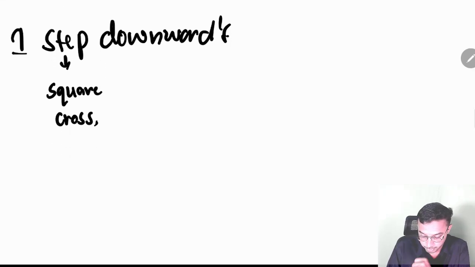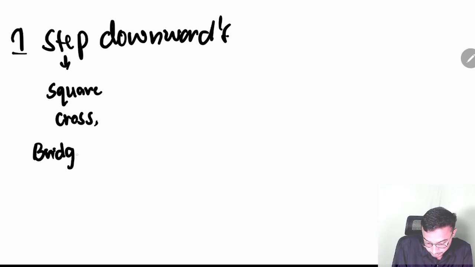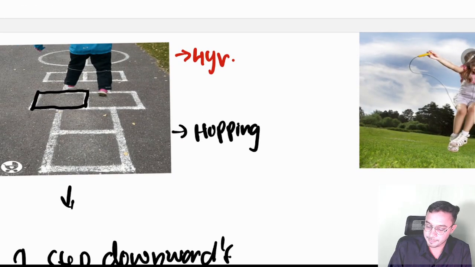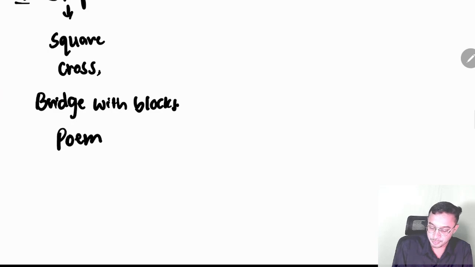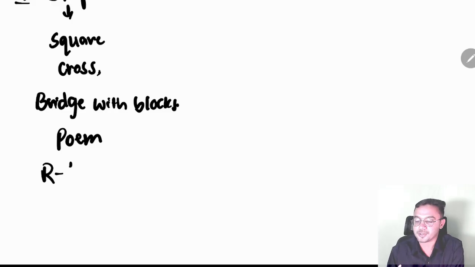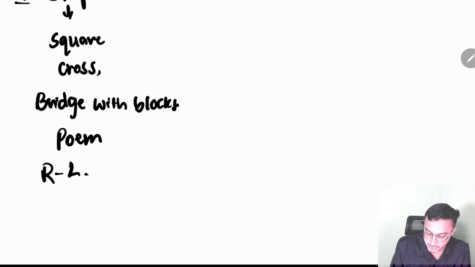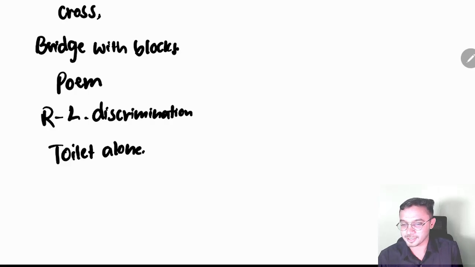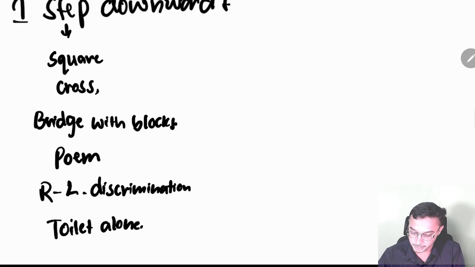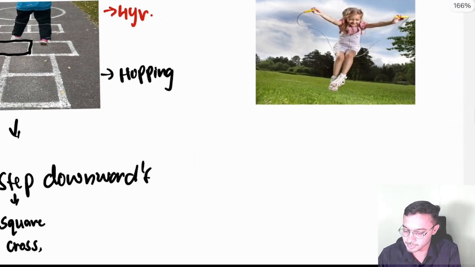And bridge with blocks. Look at it, it looks like a bridge with blocks. So that also comes under 4 years. And poem at 4 years. Right, if you tell the baby to go right, the baby can go right. If you tell the baby to go left, the baby can go left. This is right to left discrimination. And toilet alone. So don't confuse. Toilet won't come under 3 years. Toilet will come under 4 years. The baby can go to the toilet alone under 4 years. These are all the milestones which come under 4 years.